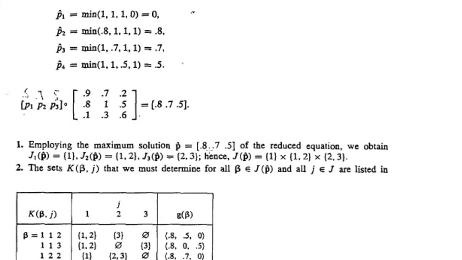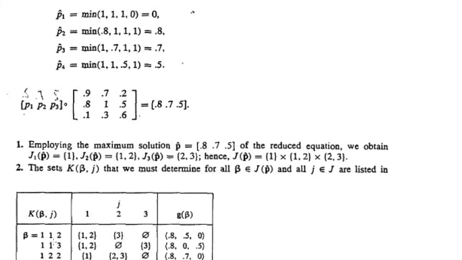So P cap equal to 0.8, 0.7, 0.5 is the maximal solution corresponding to the reduced equation, and now find out J of P cap. Here we obtain J1 of P cap equal to the set {1}, J2 of P cap equal to the set {1, 2}, J3 of P cap equal to the set {2, 3}, and take the Cartesian product of these sets. So we get J of P cap. That is, we need to consider all combinations: (1, 1, 2), (1, 1, 3), (1, 2, 2), etc. That forms the tuples, and then find out K of beta j.